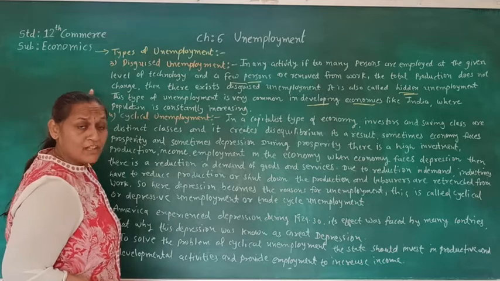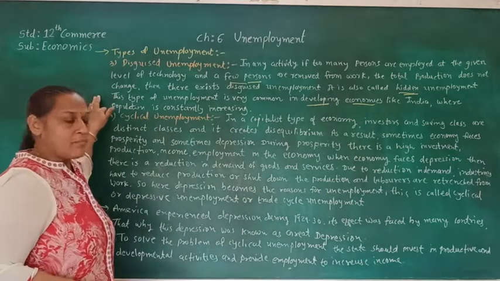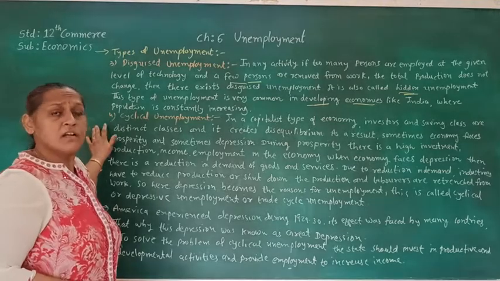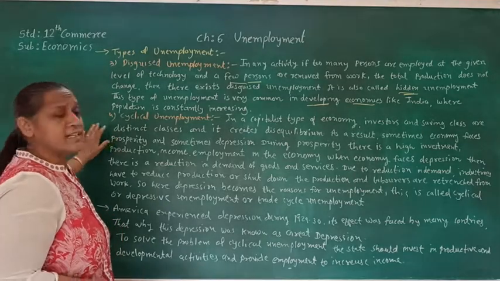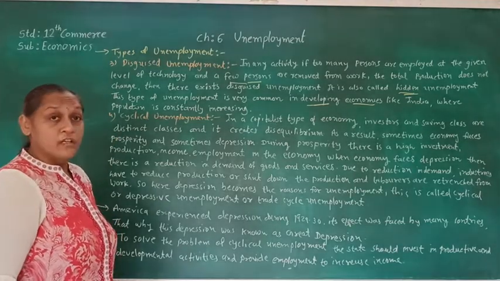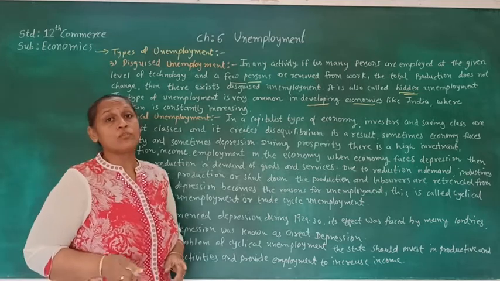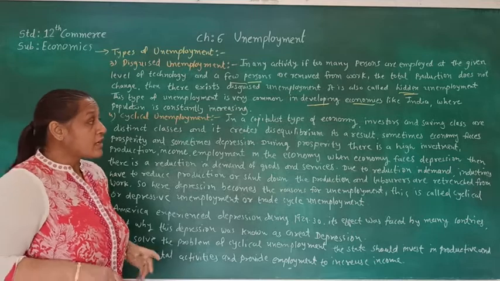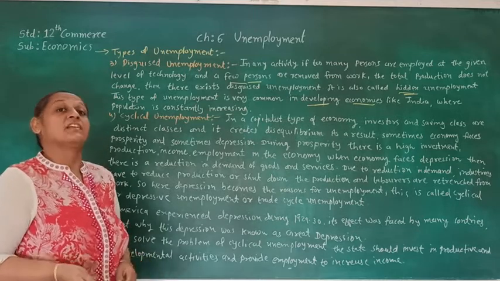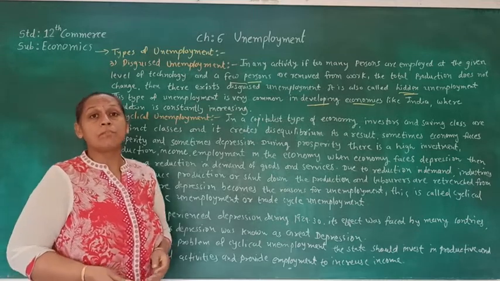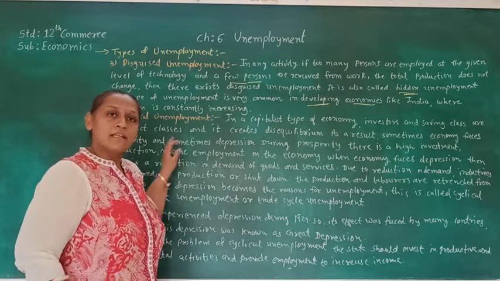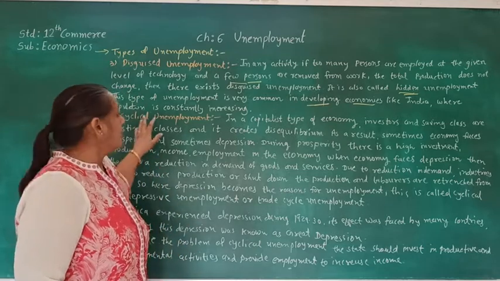discuss unemployment. This is the third type of unemployment. Let's see our next unemployment, that is cyclical unemployment. We know that in the economy there are cycles. When there is a depression, at that time people become unemployed, and that unemployment is said to be cyclical unemployment.